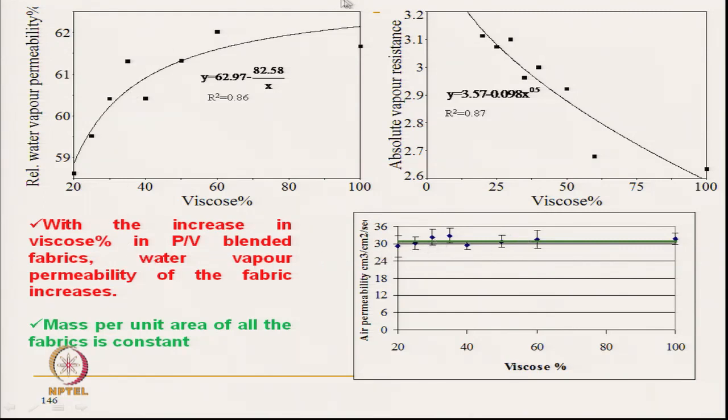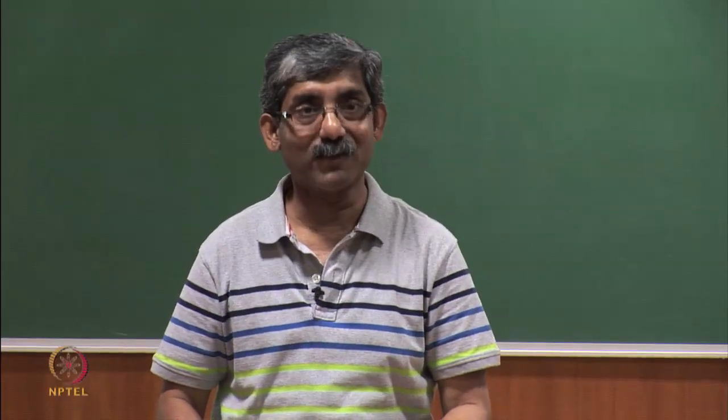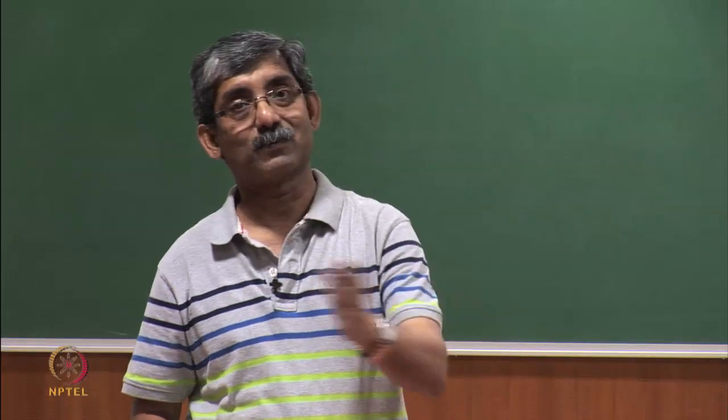But here, the pore structures are the same, so this is not directly related to the air permeability. Moisture vapor permeability is increasing here, and that is mainly due to non-Fickian diffusion. Viscose being a hydrophilic fiber absorbs the moisture and it gets transmitted.